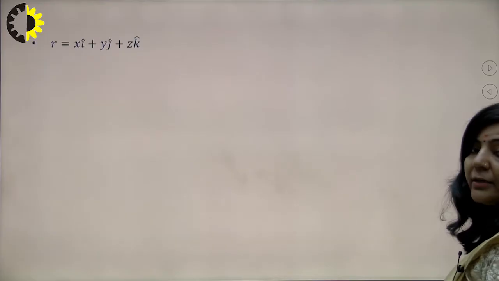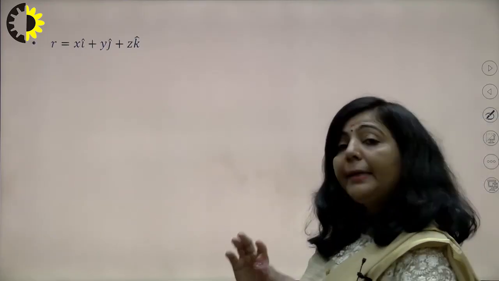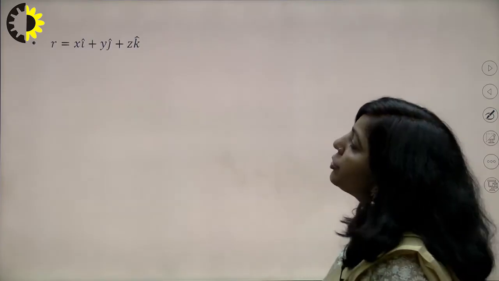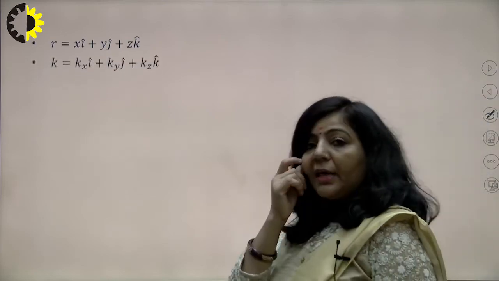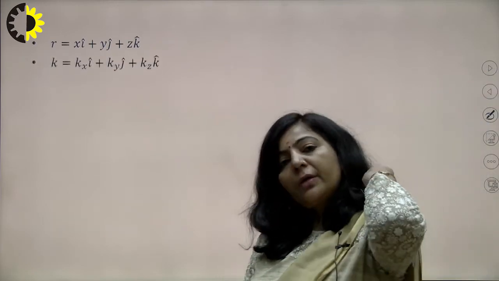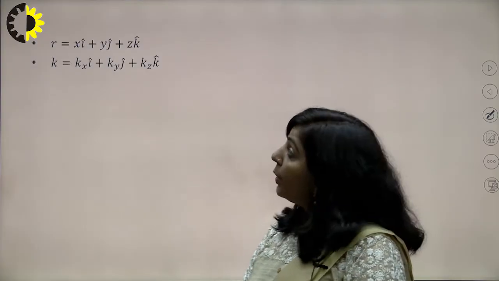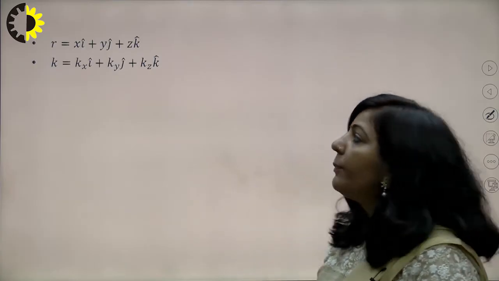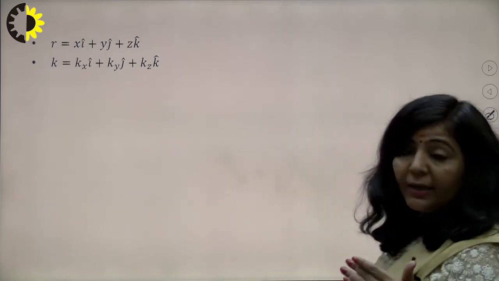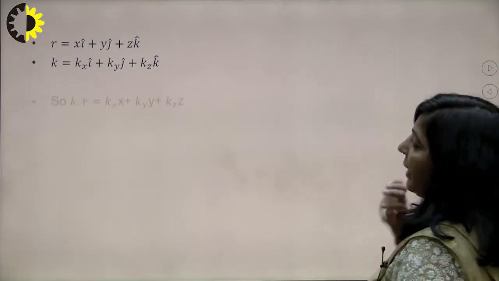r is a position vector, so we are going to write each and every term in component form. So r is x i cap plus y j cap plus z k cap. Then the next one, k is the propagation vector. It has components along the x-axis, y-axis as well as the z-axis. So in component form, I am writing it as kx i cap plus ky j cap plus kz k cap, where i cap, j cap and k cap are the unit vectors which give us direction.